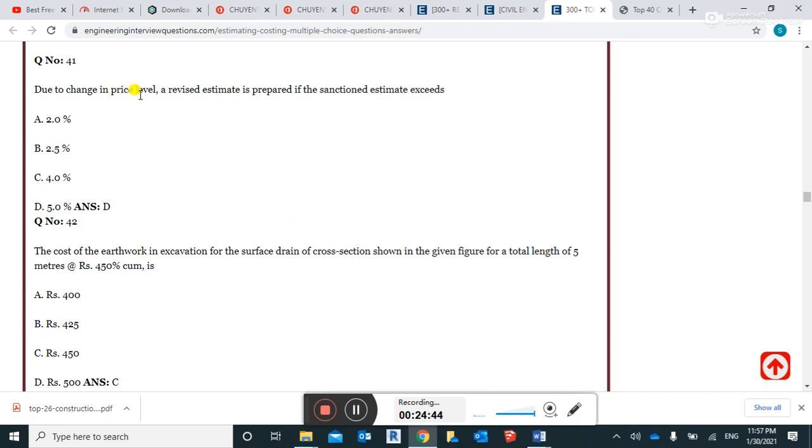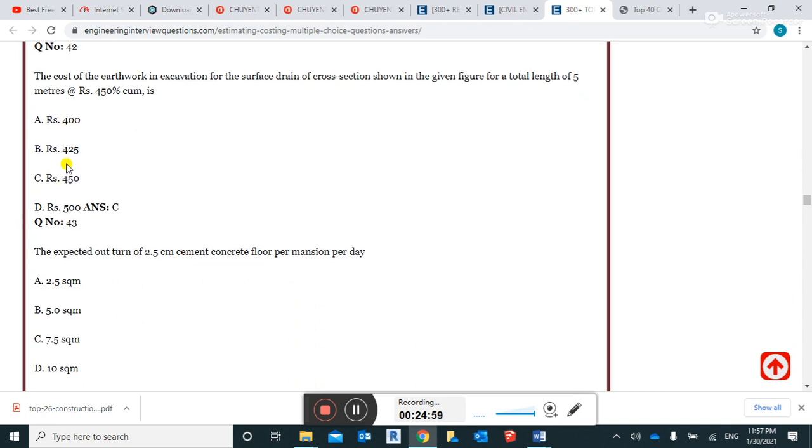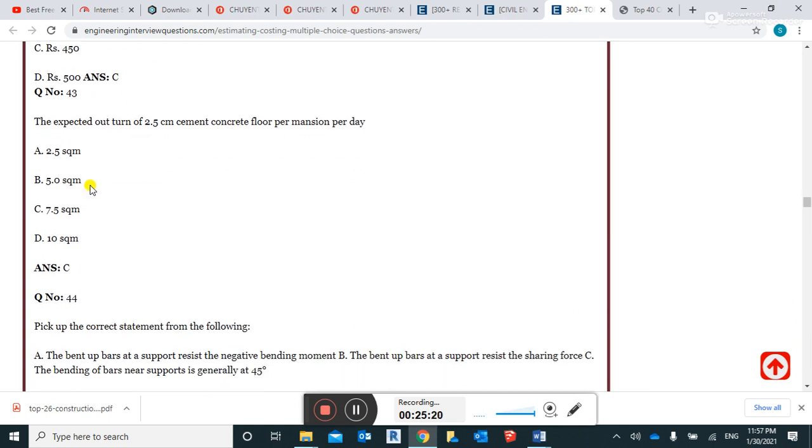Due to change in the price level, the revised estimate is prepared if the sanctioned estimation exceeds 5%. D is the right answer, guys. The cost of the earthwork in excavation for the surface drain of the cross section shown in the given figure for the total length of 5 meter is Rs 450 per cubic meter. The right answer is 450, guys.